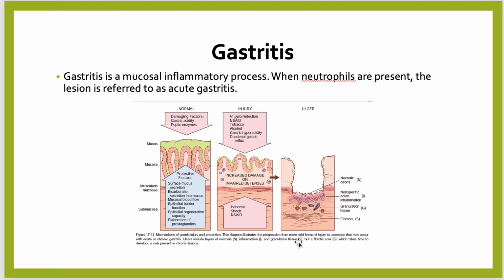Normally, damaging factors are gastric acidity and peptic enzymes. Whenever these factors and protecting factors are in balance, there is no gastric injury. If there are increased damaging factors or impaired defense mechanisms, there is mucosal injury. Injurious factors are H. pylori, NSAIDs, tobacco, alcohol, gastric hyperacidity, and duodenal gastric reflux.